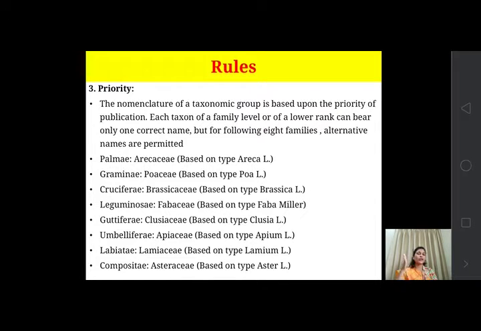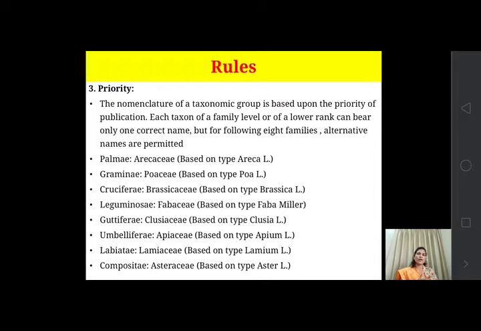It is based on the priority of publication, who published it earlier, the literature related to that taxon. According to when they published their articles, the date or year of the articles, the earliest publication is given the priority. So it is based upon the priority of publication.